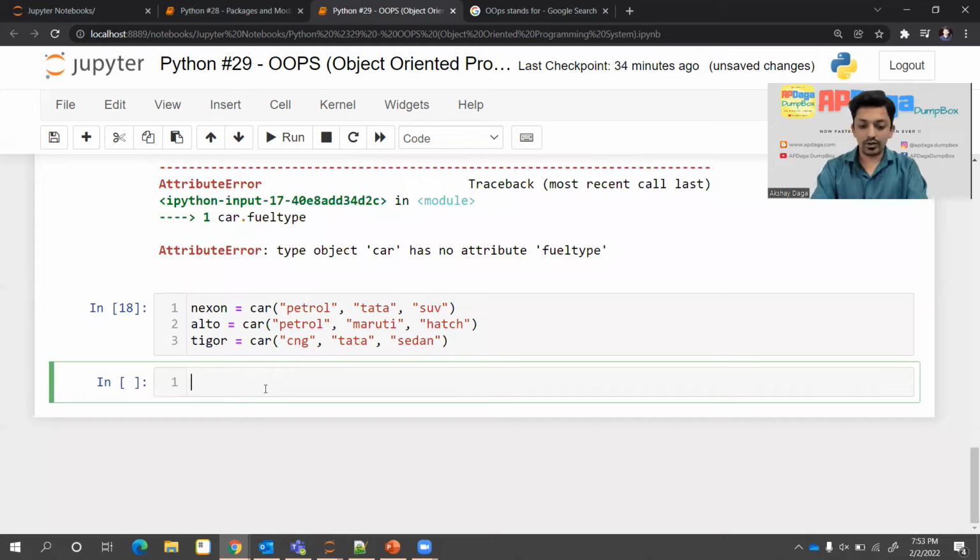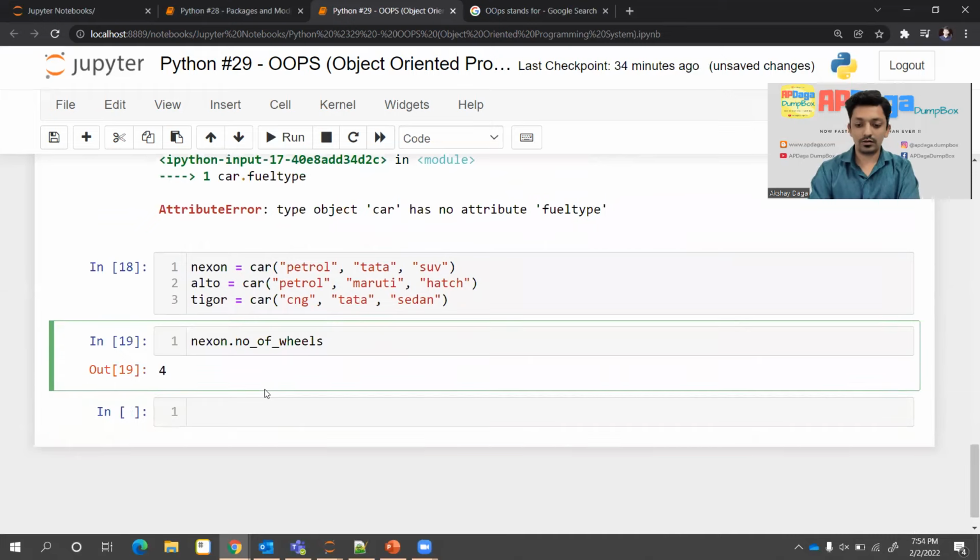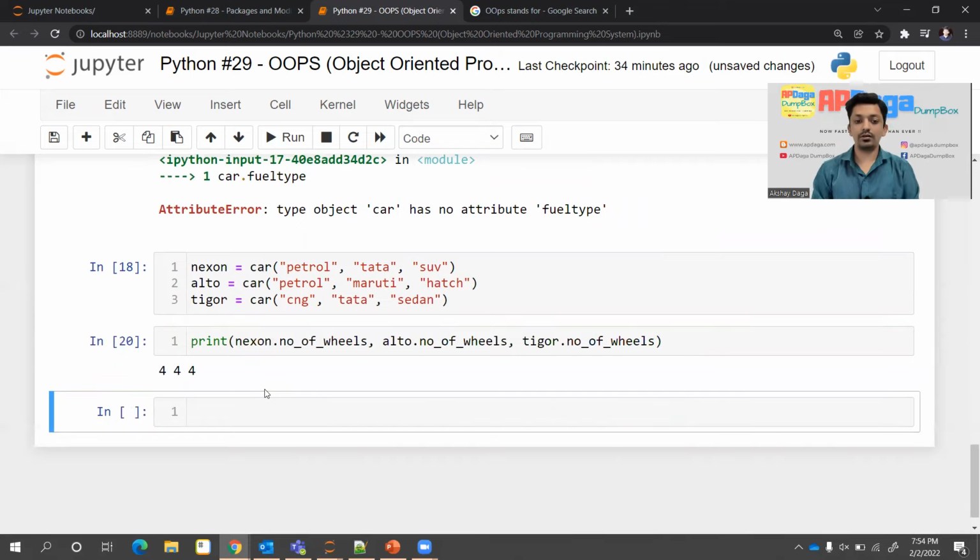Okay. So if I do one thing, what I'll write Nexon dot number of wheels. Instead of that, I'll print all things together. I'll write Alto dot number of wheels, and I'll write Tigor dot number of wheels. And if I run that, you will see the value for all is 4.